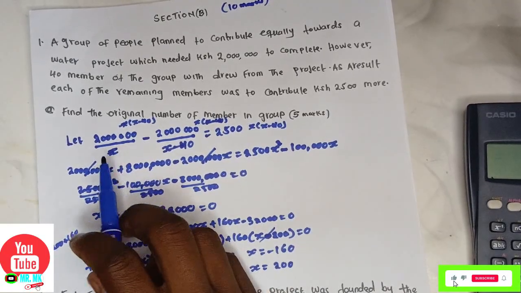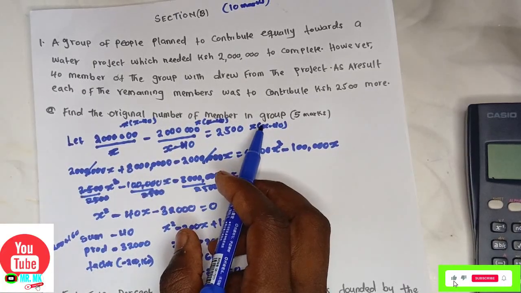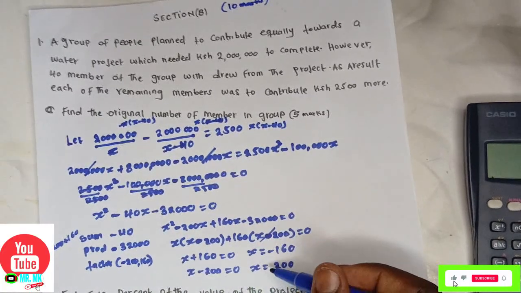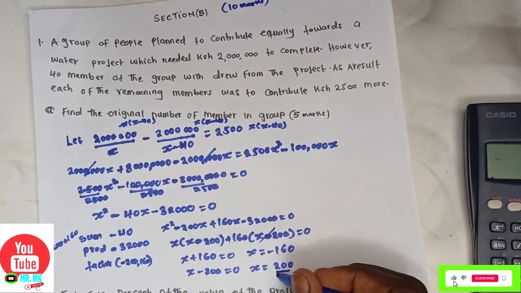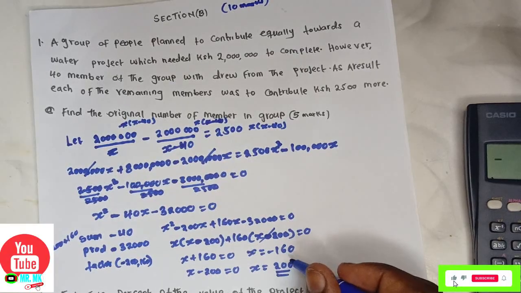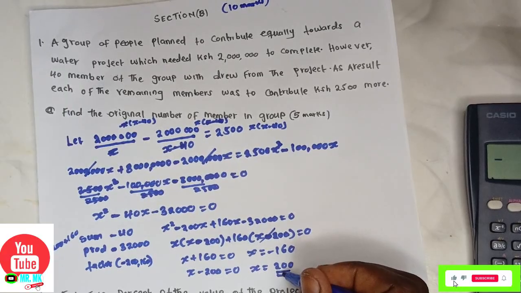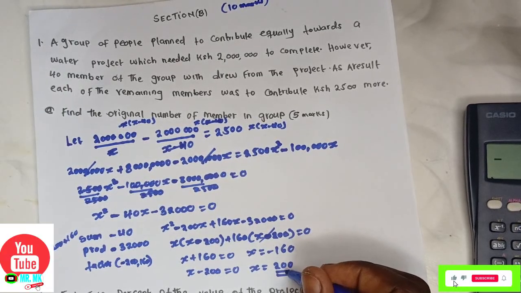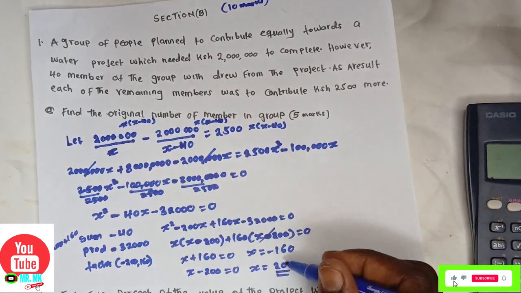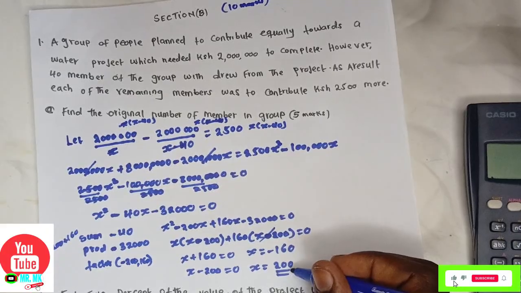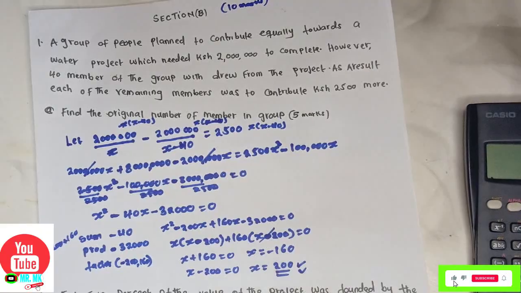Now, the question says, find the original number of the members in that group. The original number of the members in that group will be 200. You ignore the one of negative. Now you take the one of positive as a member, because the number of members will be a positive. That is why we say the original number of the members in that group will be 200. I think that was 5 marks.